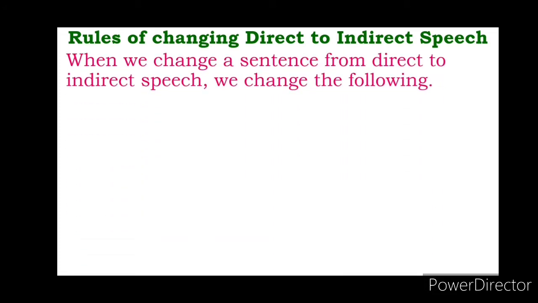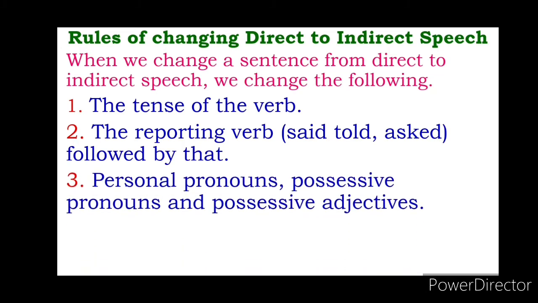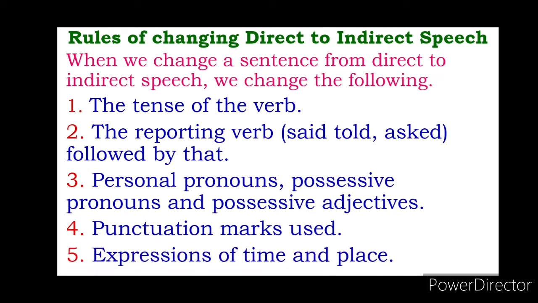Rules of changing direct to indirect speech. When we change a sentence from direct to indirect speech, we change the following: the tense of the verb, the reporting verb said, told, asked, followed by "that," personal pronouns, possessive pronouns, and possessive adjectives, punctuation marks used, and expressions of time and place.